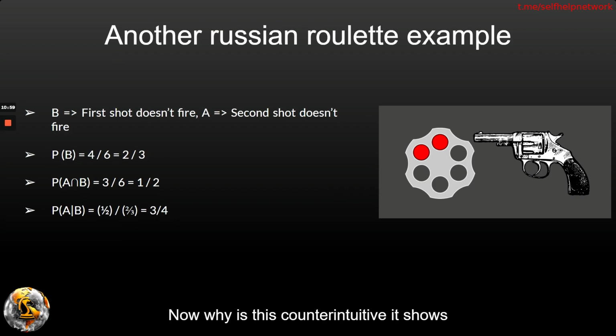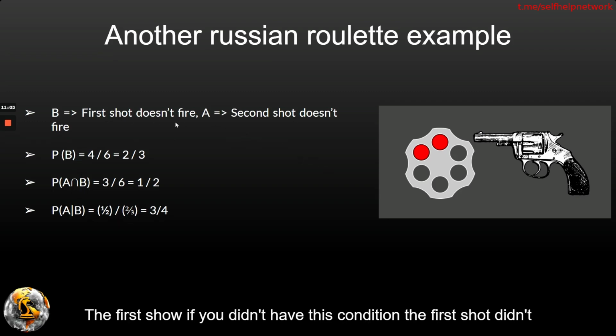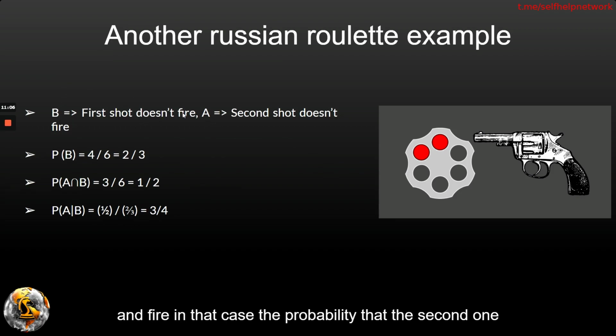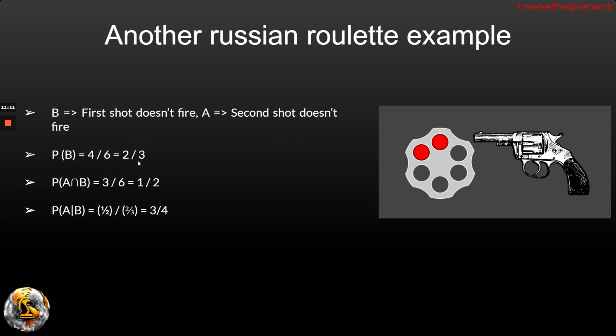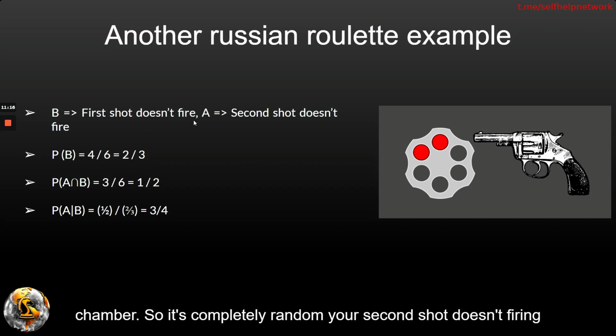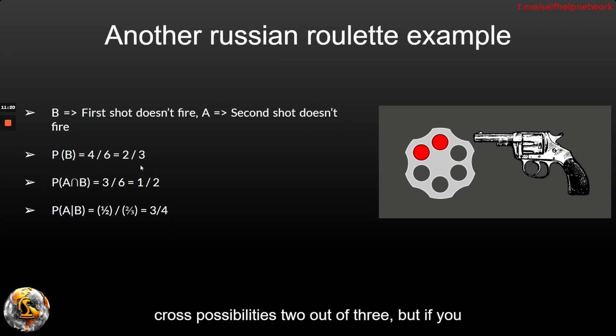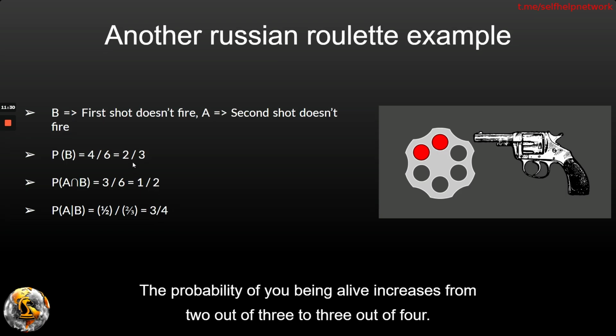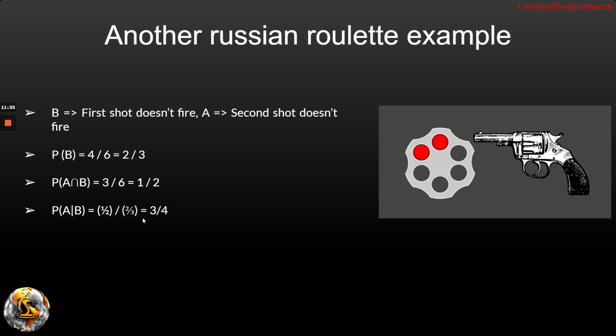Now, why is this counterintuitive? Let's assume you didn't have this condition that the first shot didn't fire. In that case, the probability that the second one doesn't fire is only 2 out of 3, right? For example, after the first shot, you just spin the chamber, so it's completely random. Your second shot not firing possibility is 2 out of 3. But if you do not spin the chamber again, and you use this condition that the first shot did not fire, the probability of you being alive increases from 2 out of 3 to 3 out of 4.